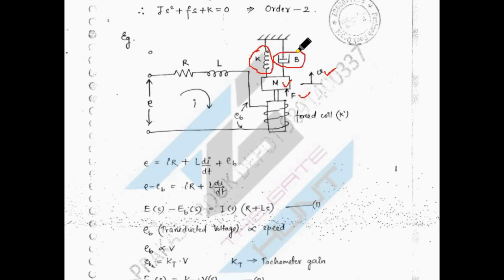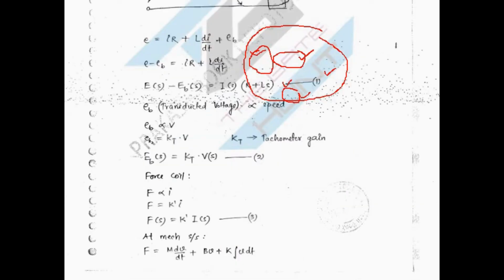So now we are going to form one equation. F, force, is the input, and this total system we are equating with respect to your input. So this is nothing but your mechanical equation equivalent for that total system.